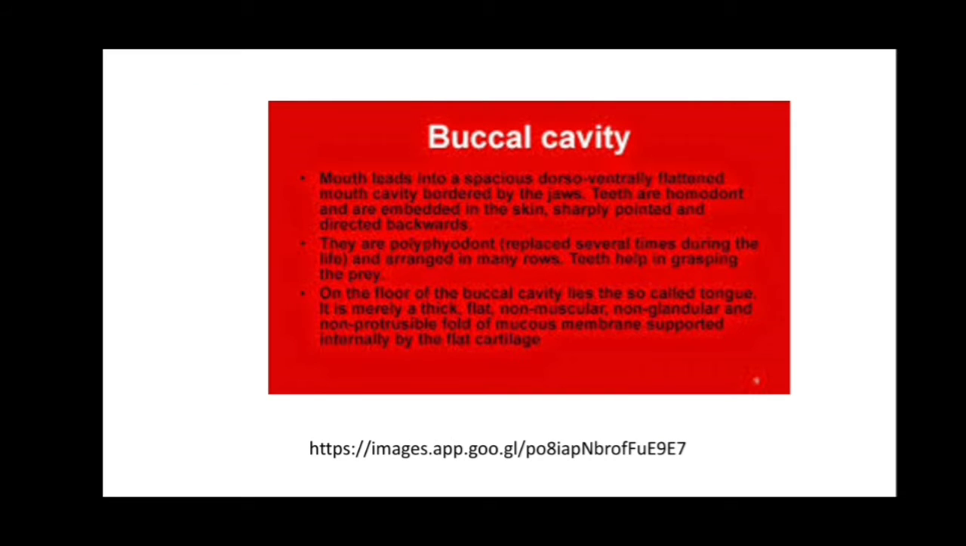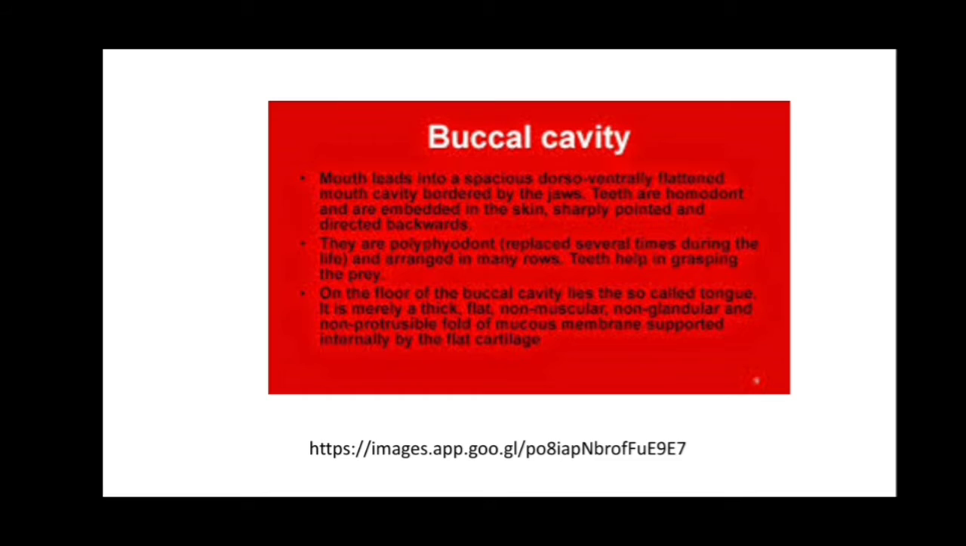Second is the buccal cavity. The mouth leads into a spacious, dorsoventrally flattened mouth cavity bordered by the jaws. As we know, the upper jaw and the lower jaw are present. Teeth are homodont and are embedded in the skin. Homo means same shape. So the teeth having the same shape are embedded in the skin, sharply pointed and directed backwards. They are polyphyodont. Polyphyodont means the teeth are replaced several times during life.